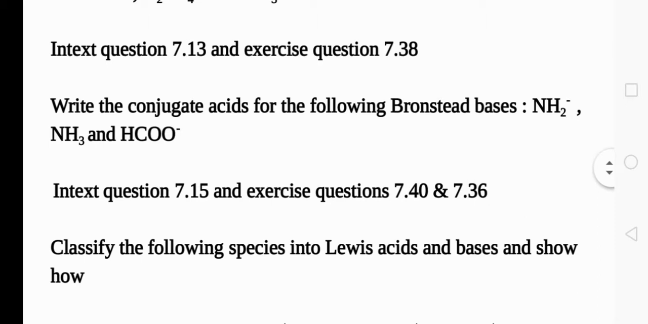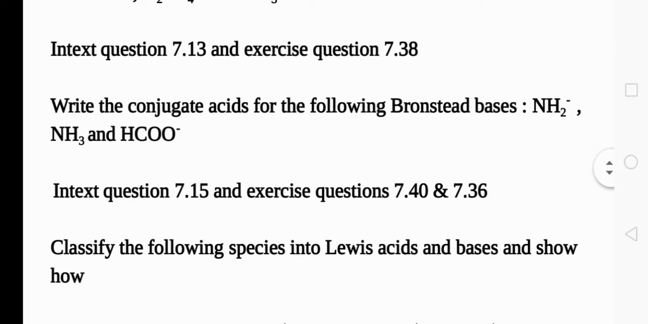Next homework is in text question 7.13 and exercise question 7.38. Write the conjugate acids for the following Bronsted bases. The same question, so you can solve that question. Then next question: in text question 7.15 and exercise question 7.40 and 36.